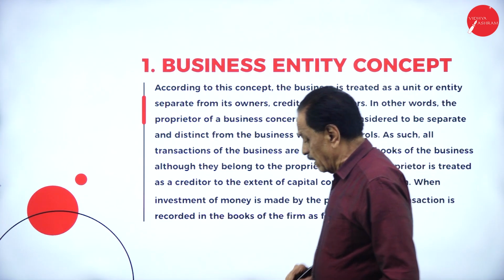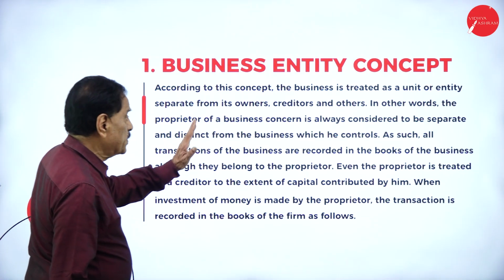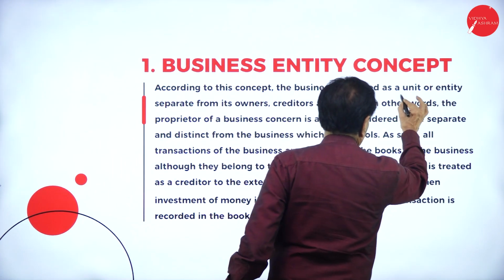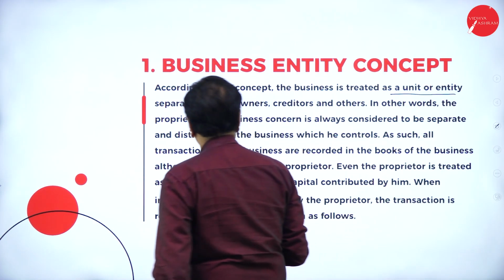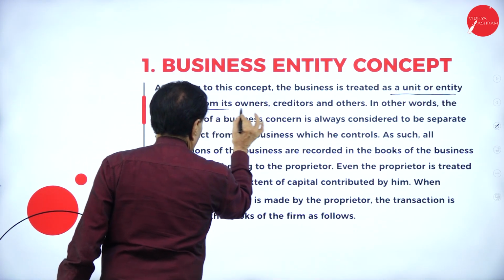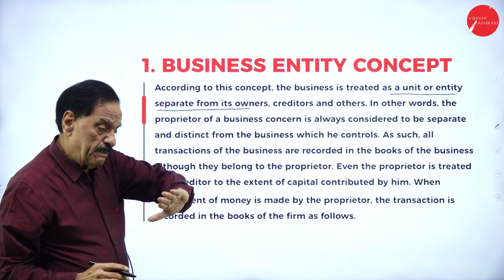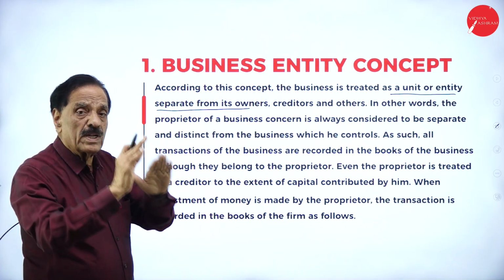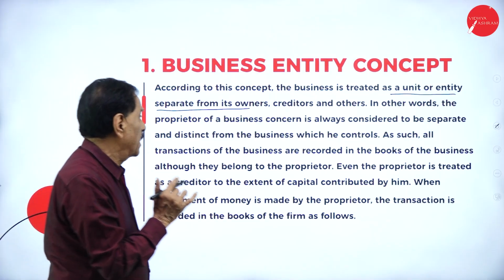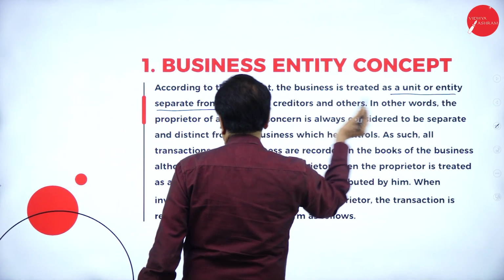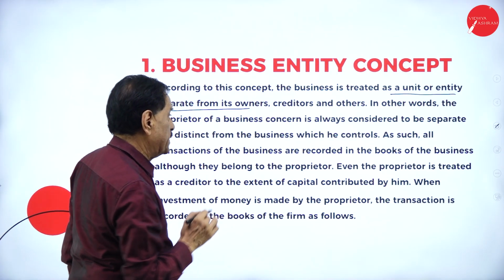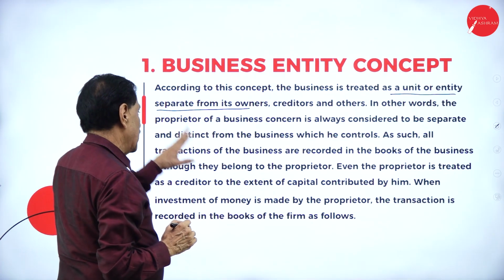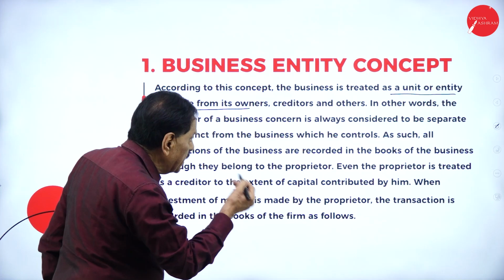Business entity concept. According to this concept, the business is treated as a unit, separate from its owner. So we are considering business as one unit, owner as another unit. In other words, the proprietor of a business concern is always considered to be separate and distinct from the business which he controls.